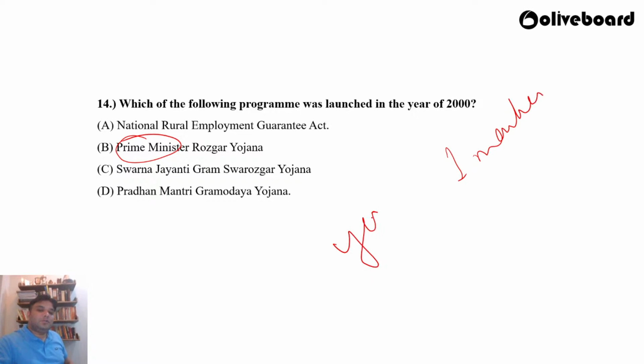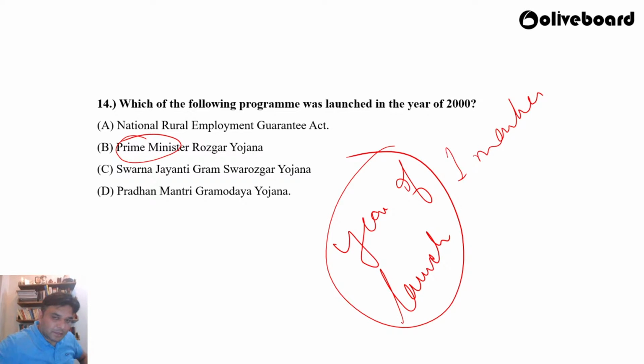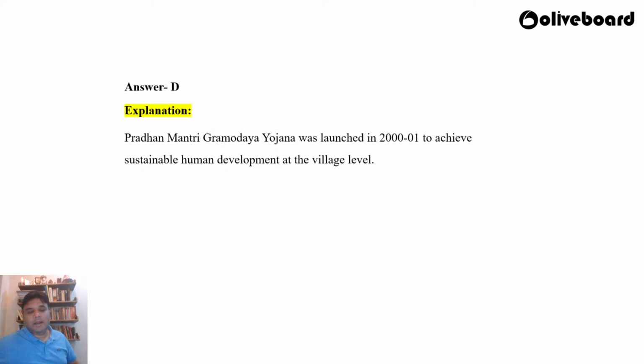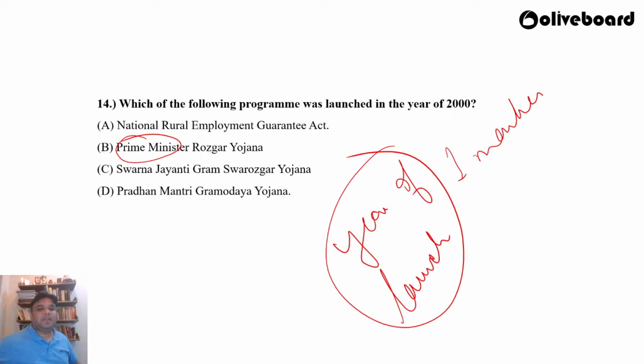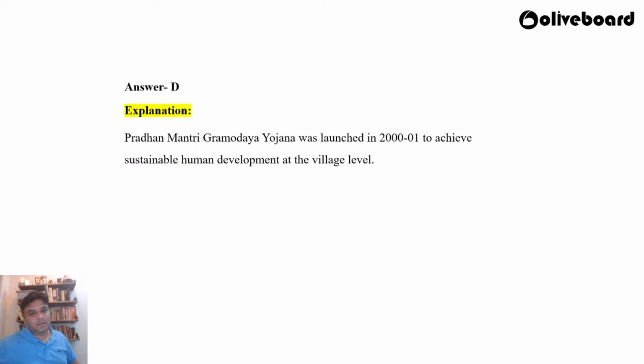See, year of launch of any scheme is also important. Now here you will need to memorize a little. So kindly don't complain. There are some things that one has to memorize, right? Not everything is based on rational logic and thinking, but some things you have to commit to your memory, right? So the correct answer is D. It is Pradhan Mantri Gramodaya Yojana. The Pradhan Mantri Gramodaya Yojana was launched in 2000-2001 to achieve sustainable human development at the village level, right.